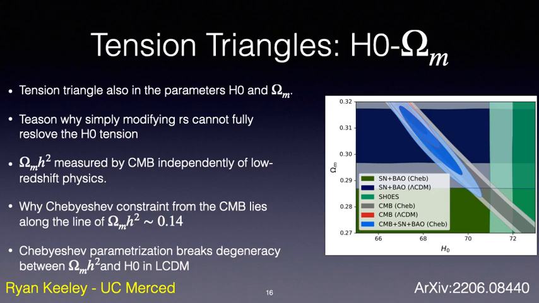So from the CMB, the parameter omega matter h squared can be measured relatively independently of low redshift physics. This fact is why the Chebyshev constraint from the CMB lies basically along the line of degeneracy of omega matter h squared being a constant. The flexible Chebyshev parameterization breaks any degeneracy between omega matter h squared and H0 that would exist in the lambda CDM model. And so a similar story unfolds between H0 and omega matter as with H0 and RS.